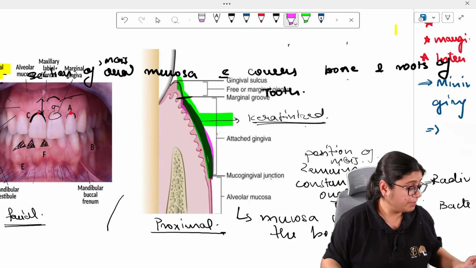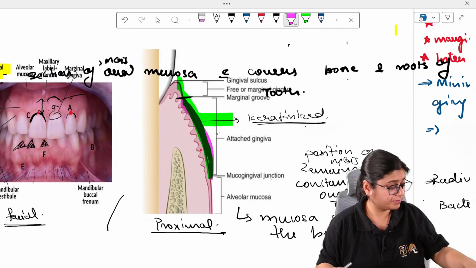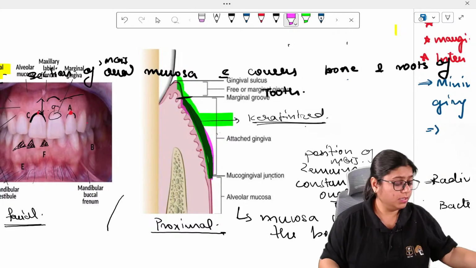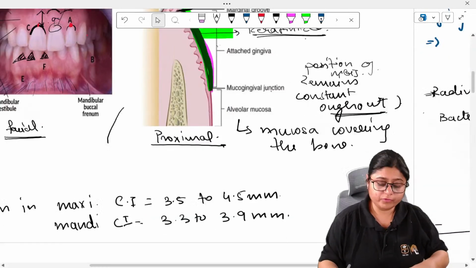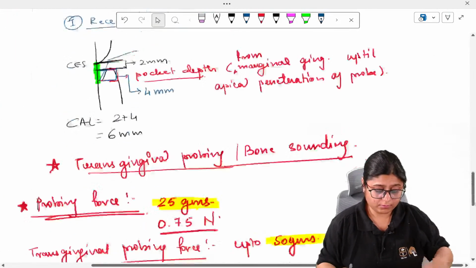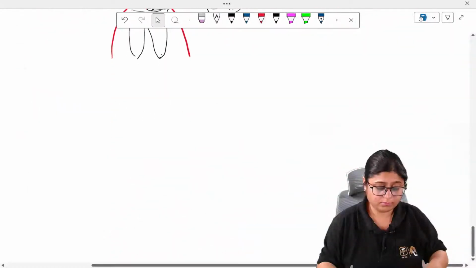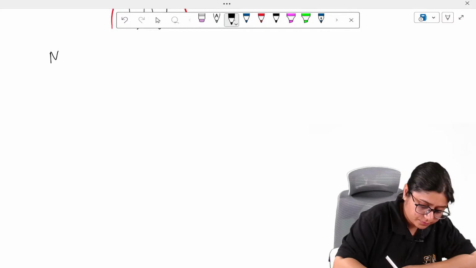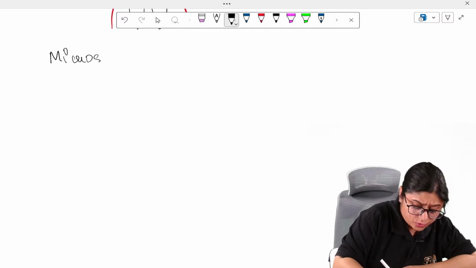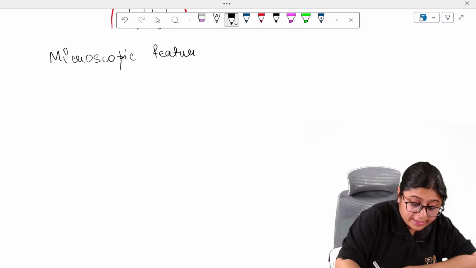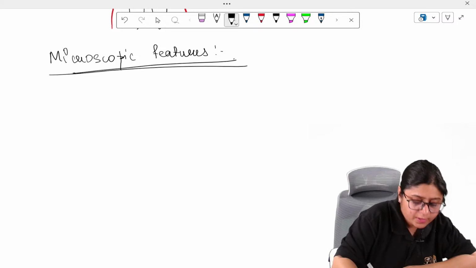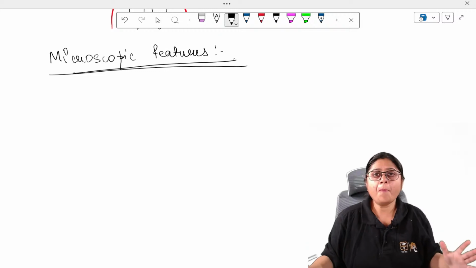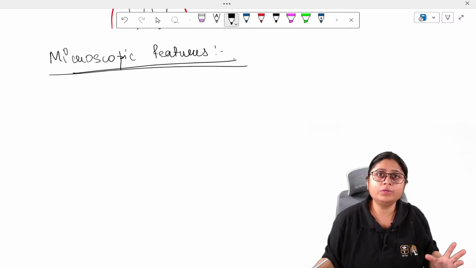Now let us go to the microscopic features of gingiva. So guys, in microscopic features, don't try to read everything, because in Carranza they have given so much and it is very difficult to read everything.